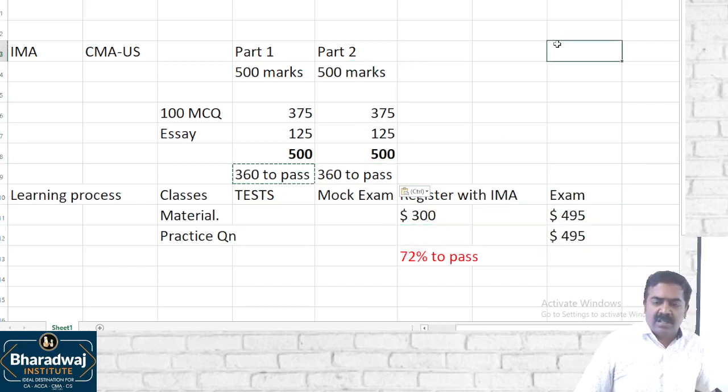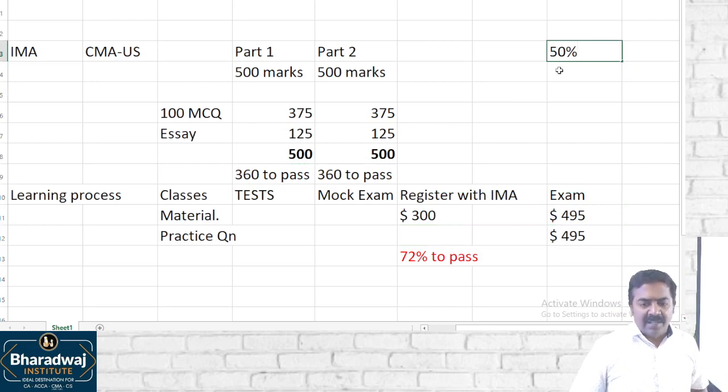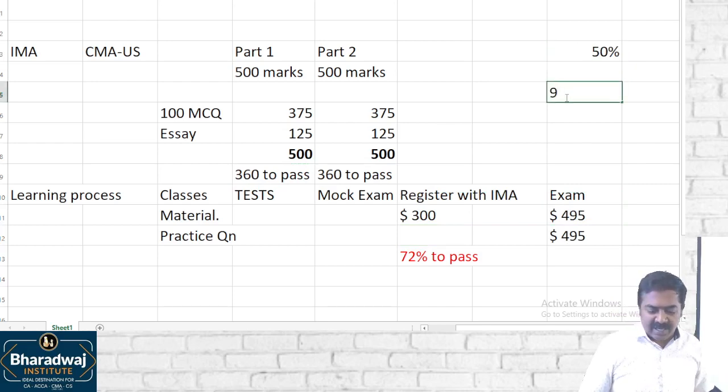All over the world the success rate is 50%. It may be 55%, 60% or 45% like that. But in India the success rate is 90%. In India the success rate is 90%. Why? Because Indian students are very, very clever.